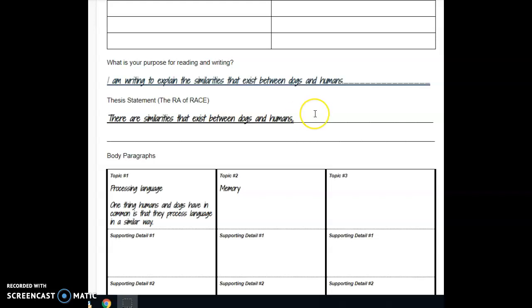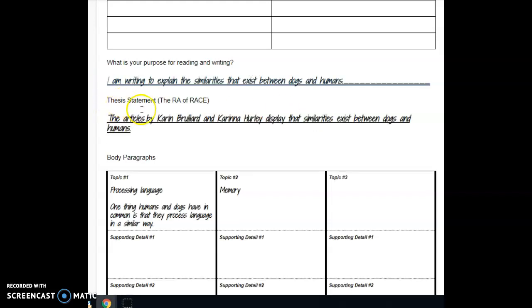So what do we want to add? Well, first we want to make sure that we add the author that wrote it. So you're going to erase and you're going to write the articles by Karen Brouillard and Karina Hurley display that similarities exist between dogs and humans. That sounds way better. It sounds more like we know what we're talking about and where we got our information from. So now what we're about to say is going to seem way more credible. But it's not quite enough.